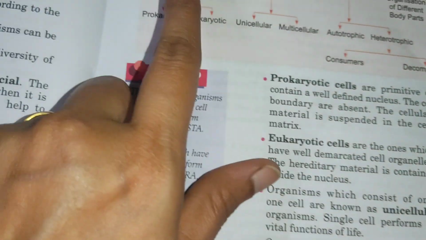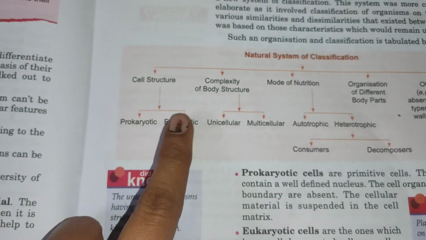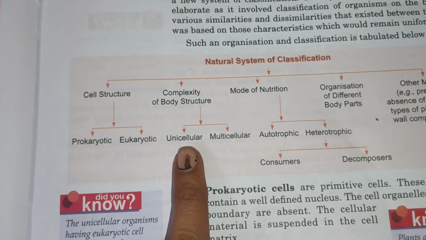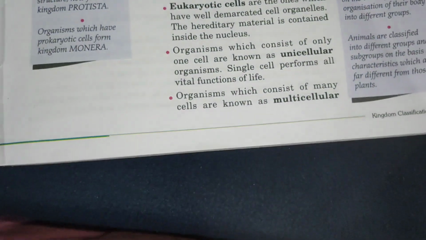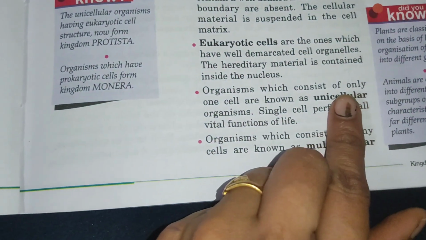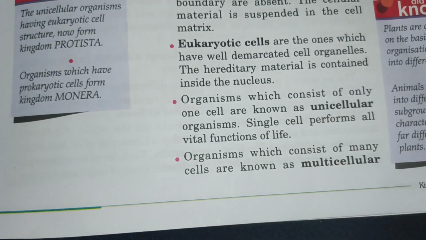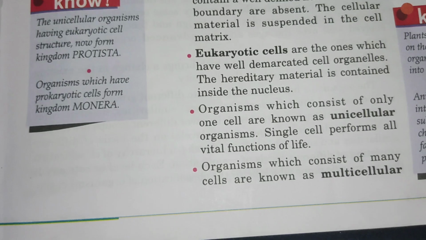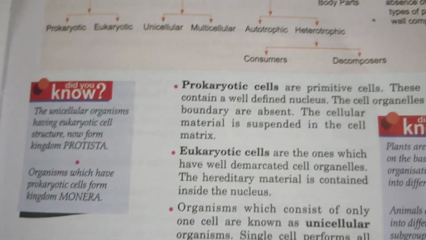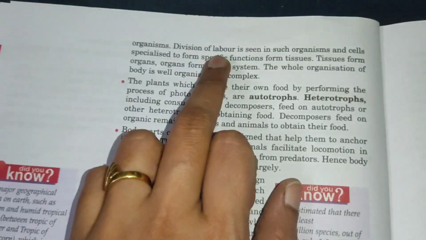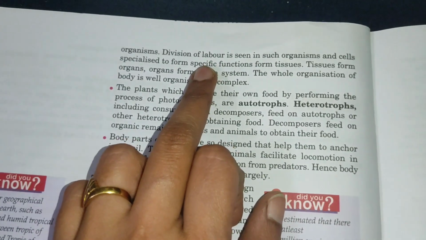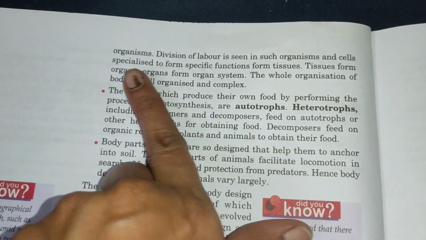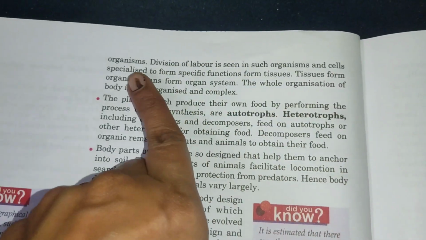So this is over cell structure, prokaryotic, eukaryotic. Then complexity of body structure, unicellular, multicellular. Unicellular means only having one cell. A single cell will perform all the functions. Then what are multicellular? Having many cells, and there will be a division of labor, meaning the work is divided among all the cells. So the cells are specialized to form tissues.